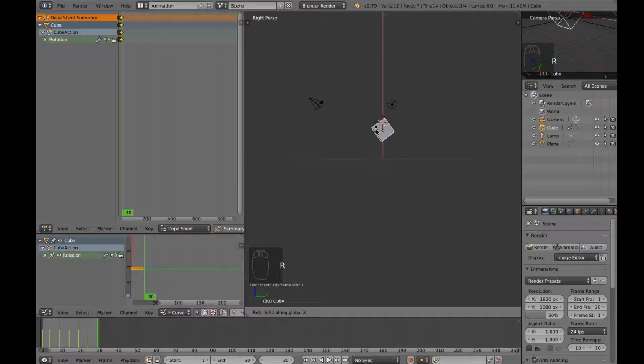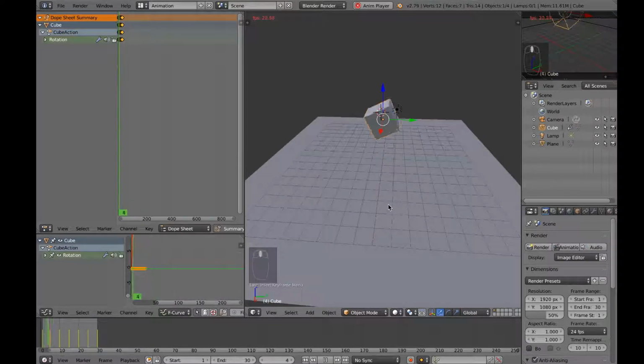R X, rotate it a bit, rotation. So now I'll play the animation. As you can see, the cube is rotating.